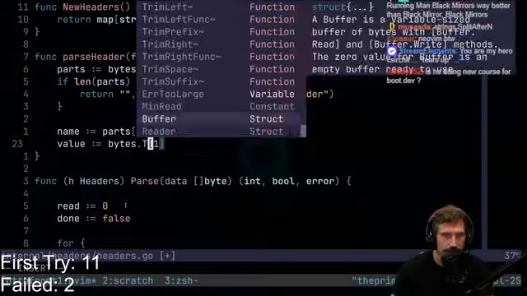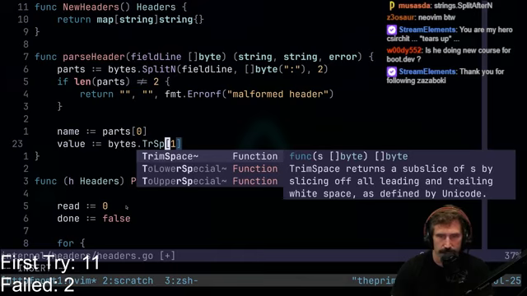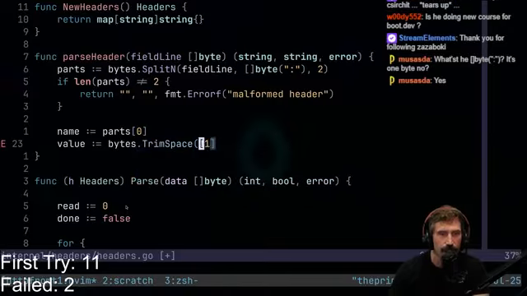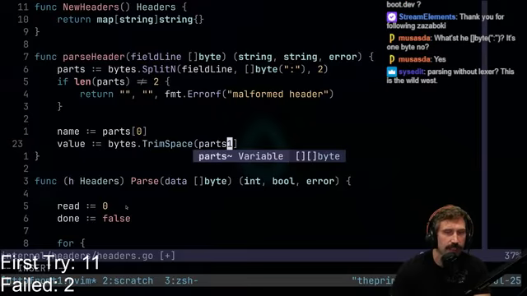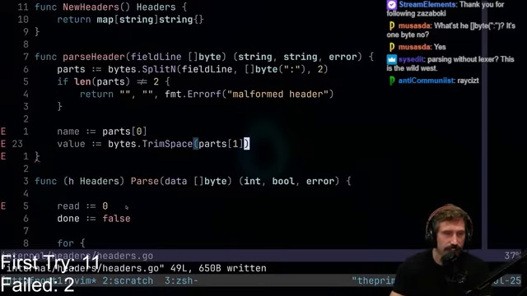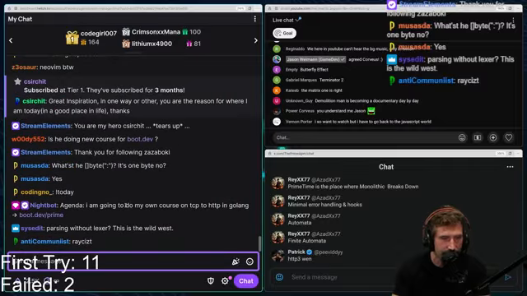Bytes. Do we have trim? Do we have trim space? Trim space returns a subslice of S by trimming off all the leading and trailing white space. Let's go. Great function. Good function. Everybody clap for the function. Clap for the function. Let's go.